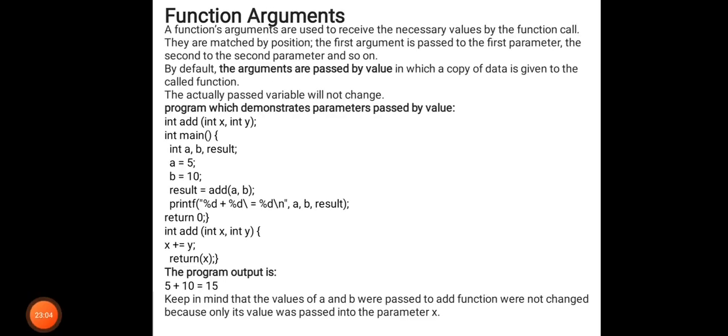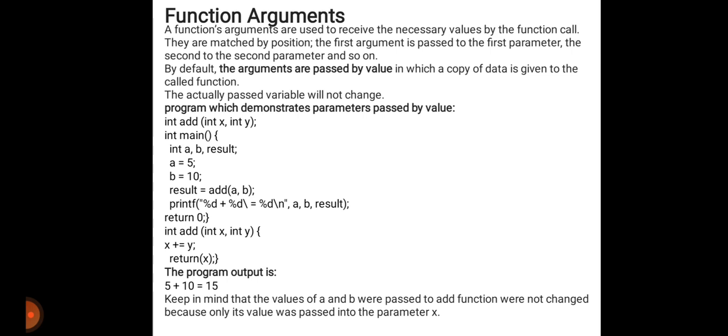The next one is function arguments. Function arguments are used to receive the necessary values from the function call. Whatever we write in the function call, these values are received by the function arguments, and they are matched by position. The first argument is passed to the first parameter, the second to the second, the third to the third, the fourth to the fourth, and so on.